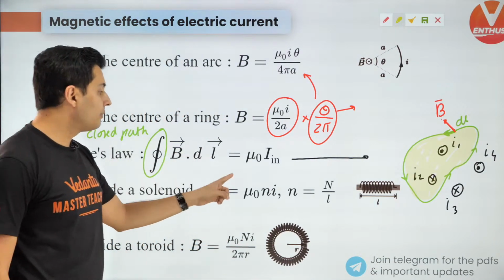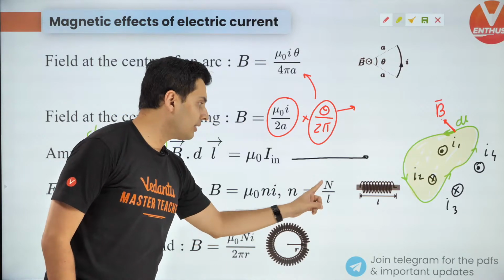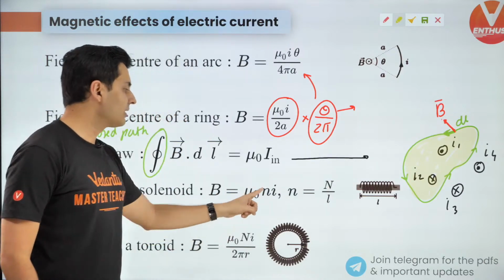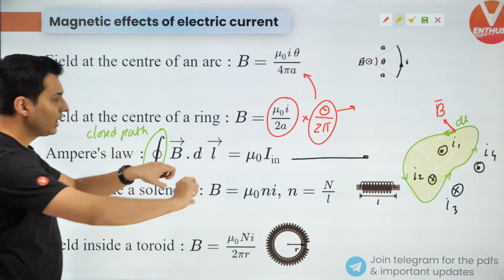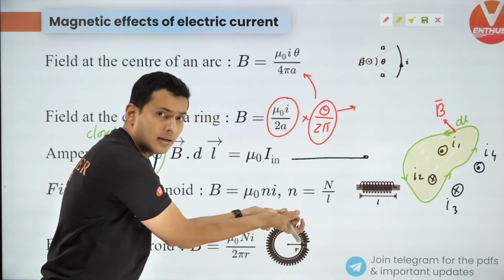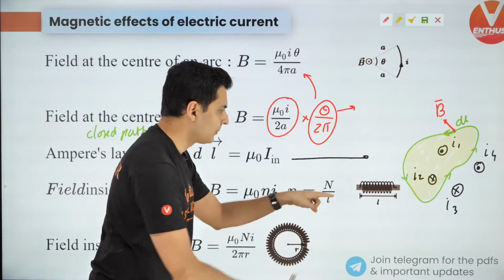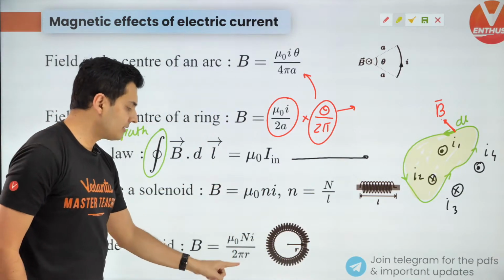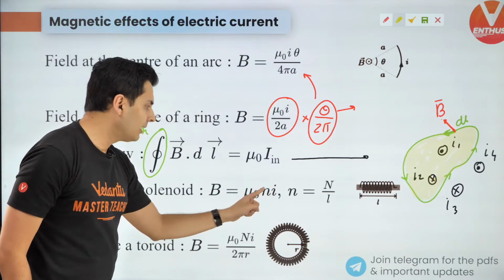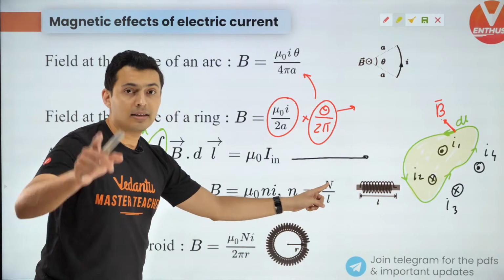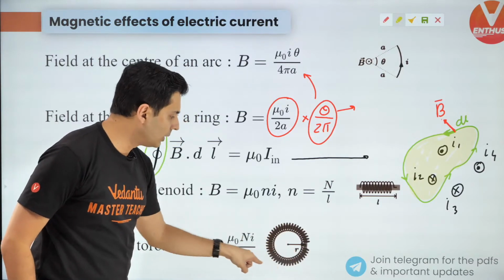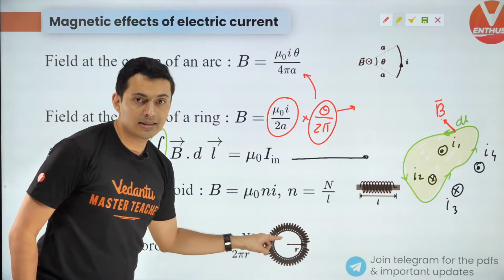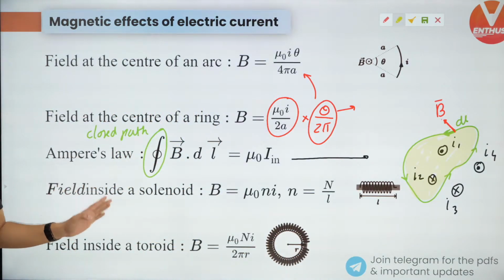Field inside a solenoid is mu naught Ni, where small n is nothing but turns per unit length. So for a long solenoid, the field is uniform and it is given by this formula. Similarly, if you take a solenoid and bend it and connect its ends, it becomes a toroid. So a solenoid converted into a circle is a toroid. The formula is the same, mu naught Ni. Here the number of turns per unit length is turns upon the length of the solenoid. What is the length of the solenoid? 2 pi r, where r is the radius of this circle. All right, that's it. I hope this is very, very clear.